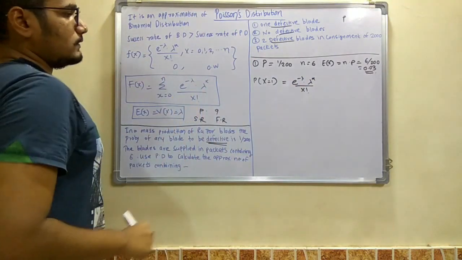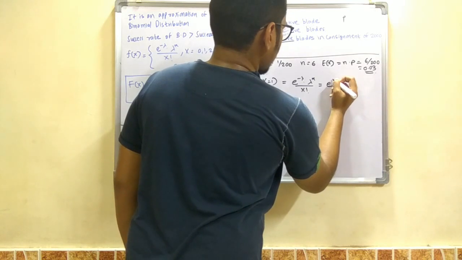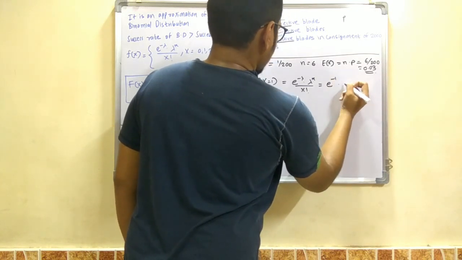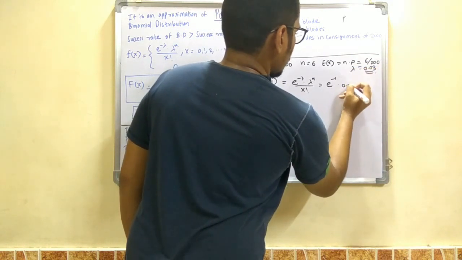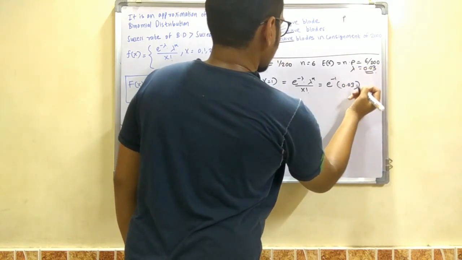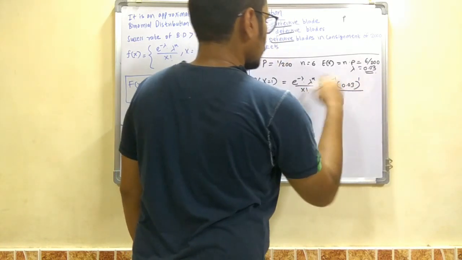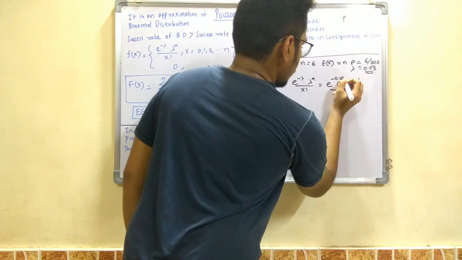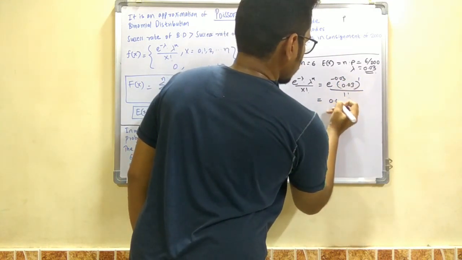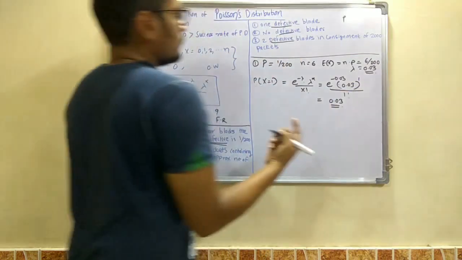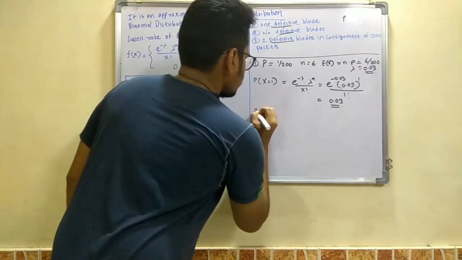When you put the values, that is e raised to minus 0.03, lambda raised to x, that is 0.03 raised to 1, upon 1 factorial. When you solve this, you get the answer as 0.03. So for one defective blade, the probability would be 0.03.